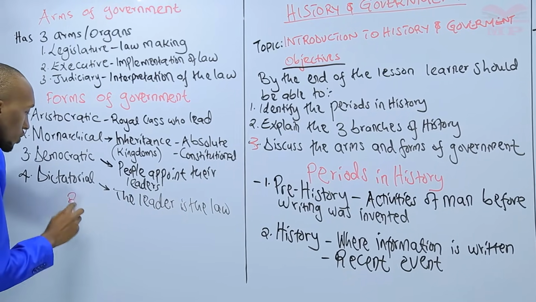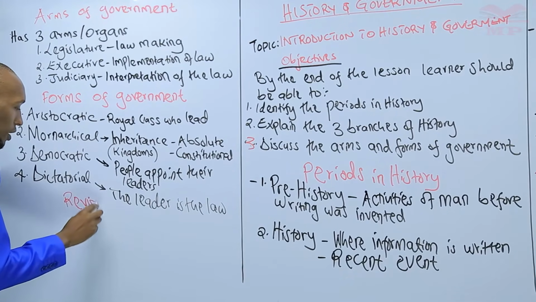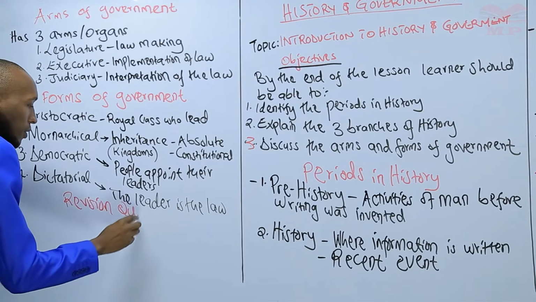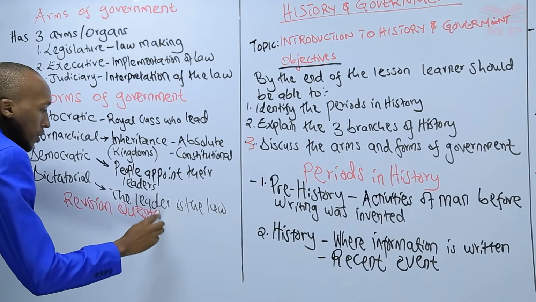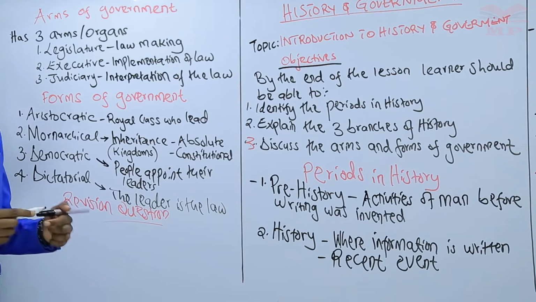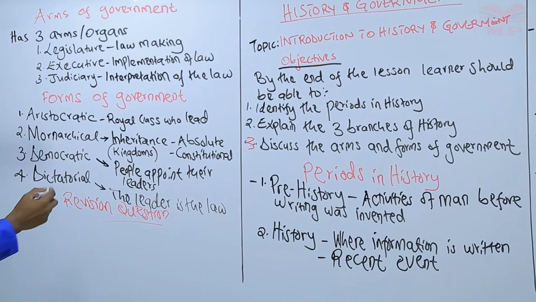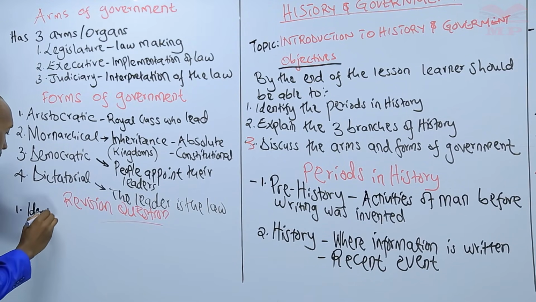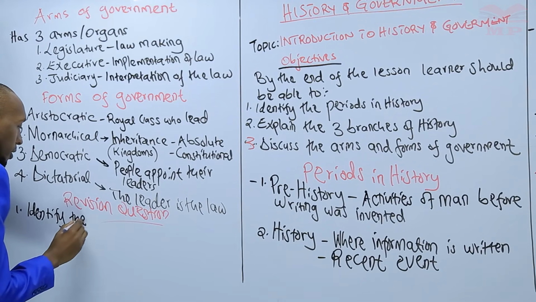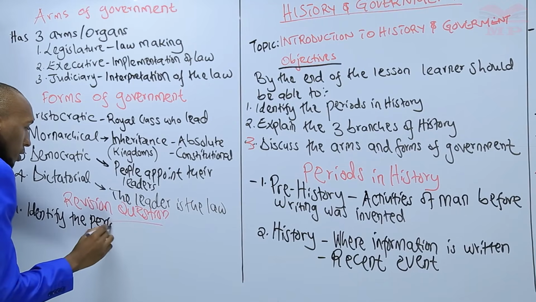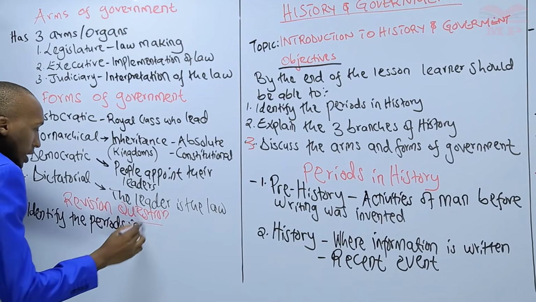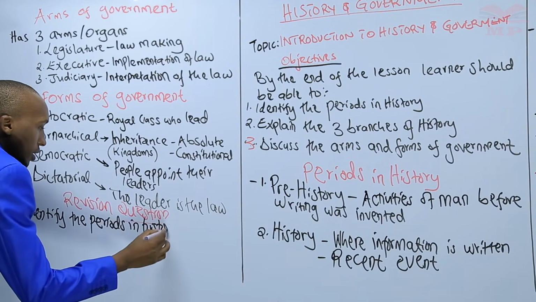So, your revision question for today. I'm giving you two questions. Number one, identify the periods in history.